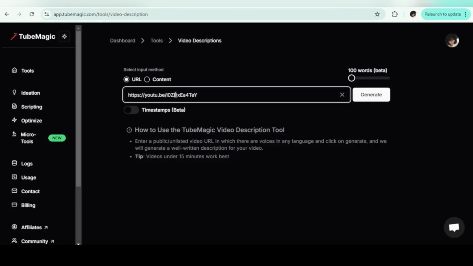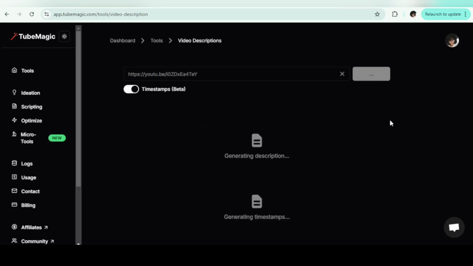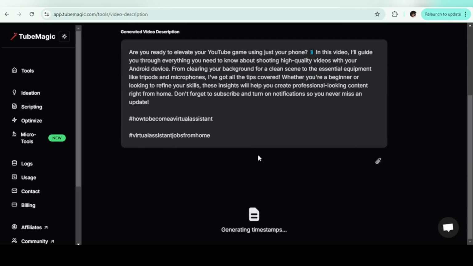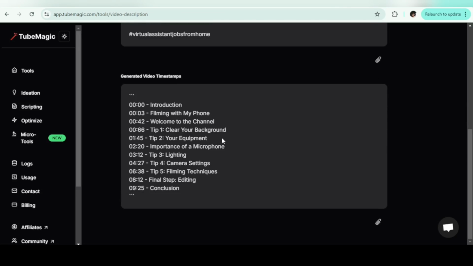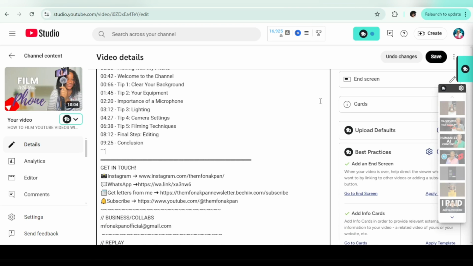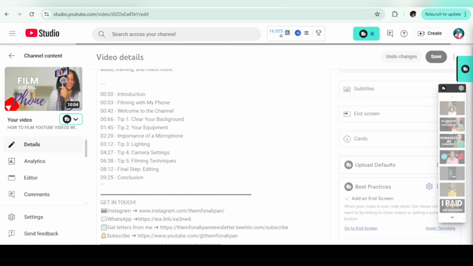Copy and paste the video URL and you toggle this. You click on generate. First, it will generate the video description and then the timestamps. Voila. All you need to do here now is just to click on here and go back to the video, paste, and save. That's it. Like, that's all you need to do. This is just amazing.